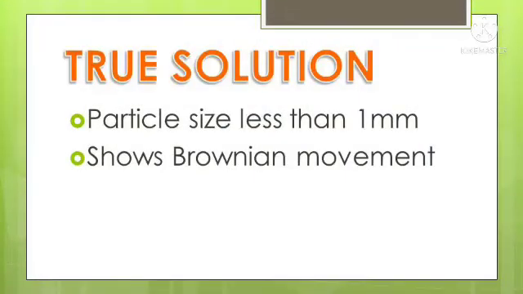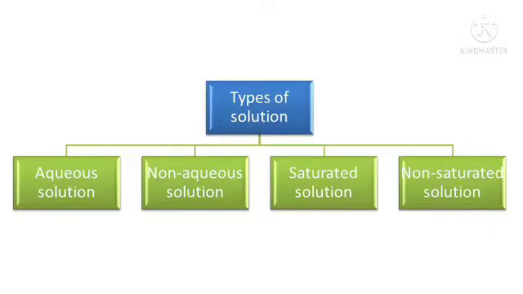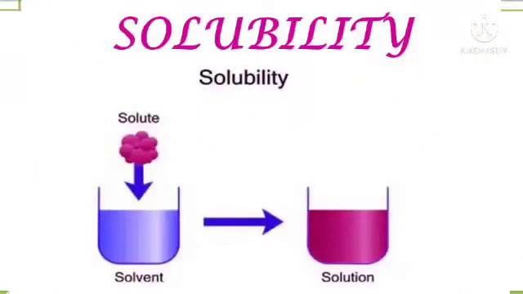Next one is true solution. Characteristics of true solution are: particle size is less than 1 nanometer and the particles will not show Brownian movement. There are different types of solution. First one is aqueous solution, second one non-aqueous solution, then saturated solution and unsaturated solution.